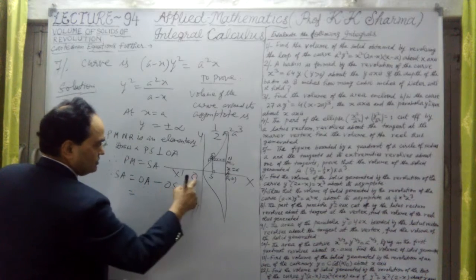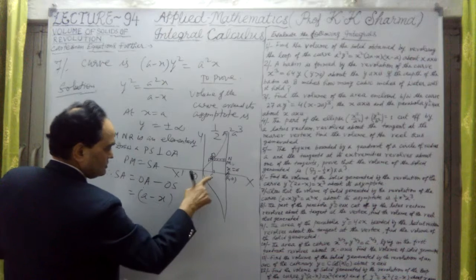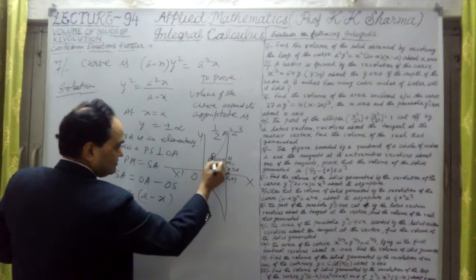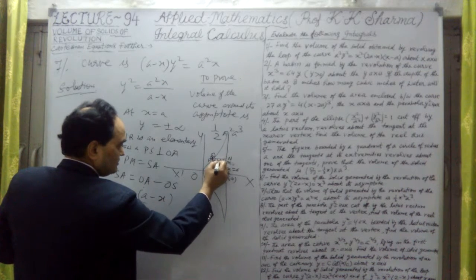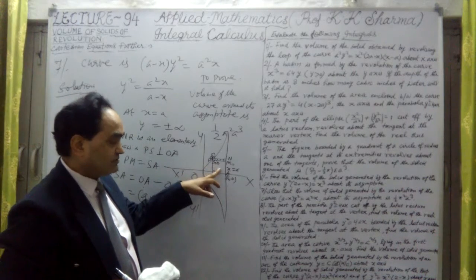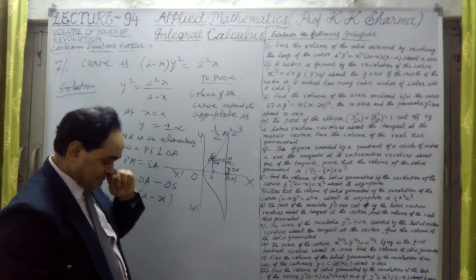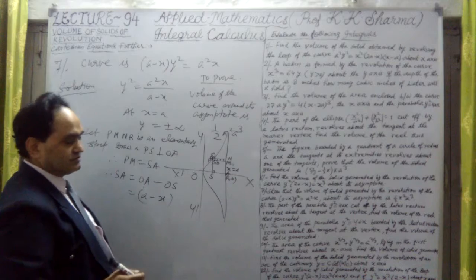That means it is A minus X, because X is the x-coordinate of P. Let me take the coordinates of P as X and Y. Coordinates of Q are X plus delta X, Y plus delta Y. That we always take. So this is A minus X.